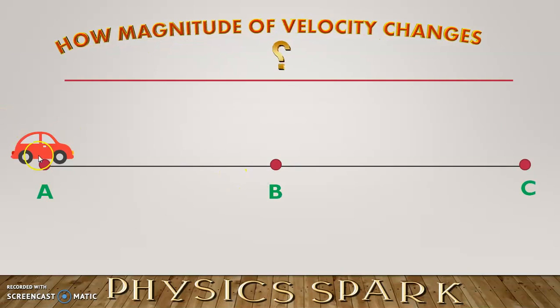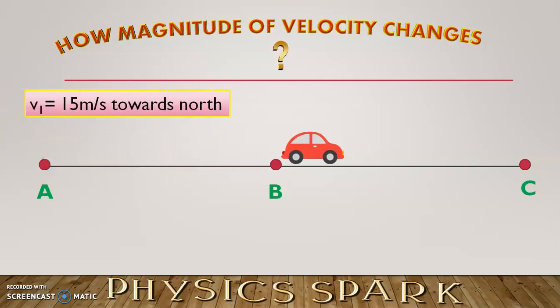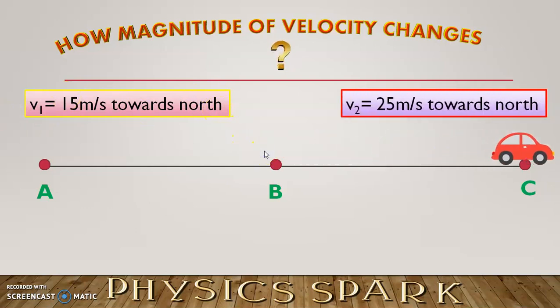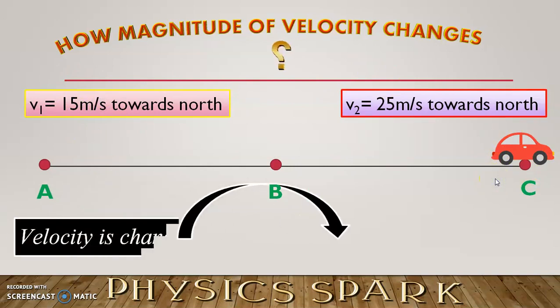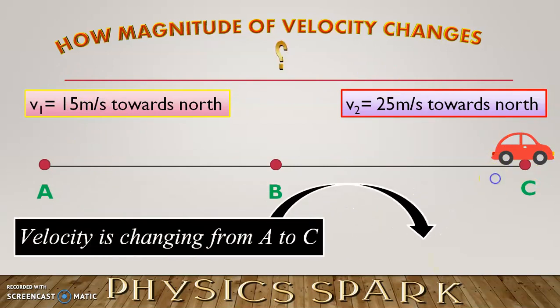It's simply when you are moving in a straight line. Clear? Suppose this is a car, it is moving from point A to point B with velocity 15 meter per second towards north. Here this 15 meter per second is the magnitude, and towards north is its direction. From B to C it travels with velocity 25 meter per second towards north. Here the direction is the same, only the magnitude is changing from V1 to V2. Here this car is accelerating. So, velocity is changing from A to C, that means we have acceleration.